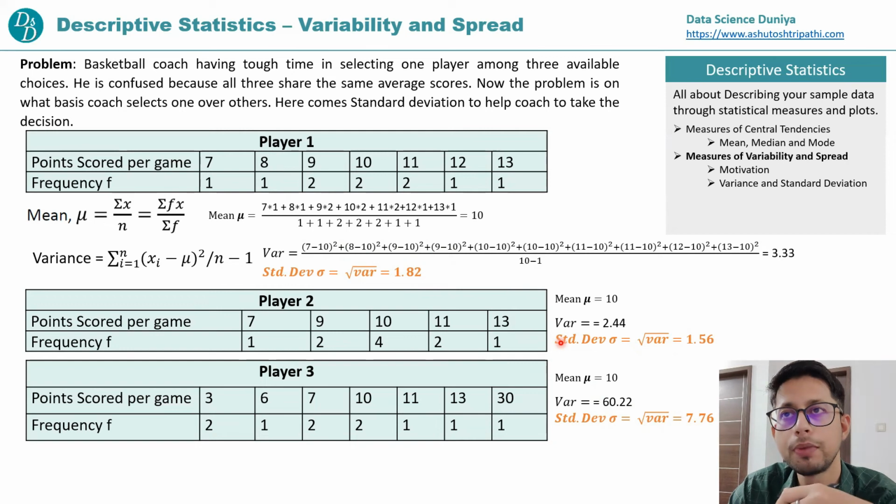And if your player's score is varying too much with respect to the mean point, then we can say, okay, he is not a reliable player. One fine day he can score a very high score, and another day a very low score, and then very low and very high. If you calculate, the average will be centered even in that case. But variability is very high. If variability is very high, then you will say, okay, he's not a reliable player, right?